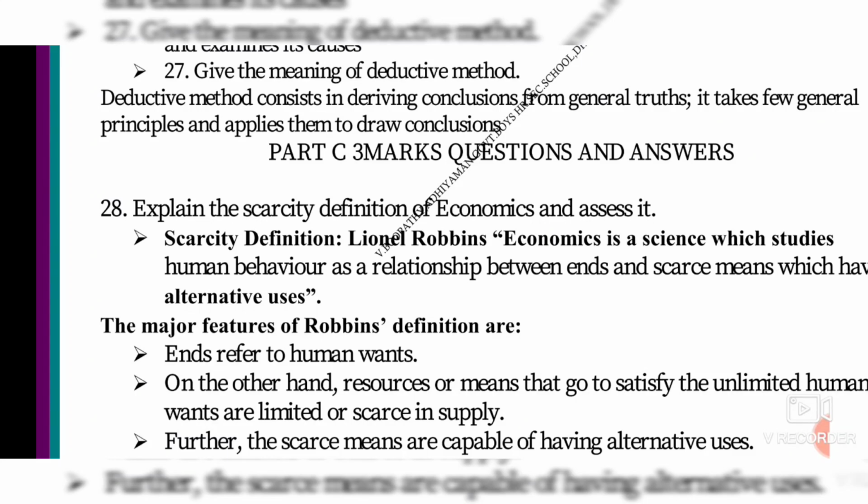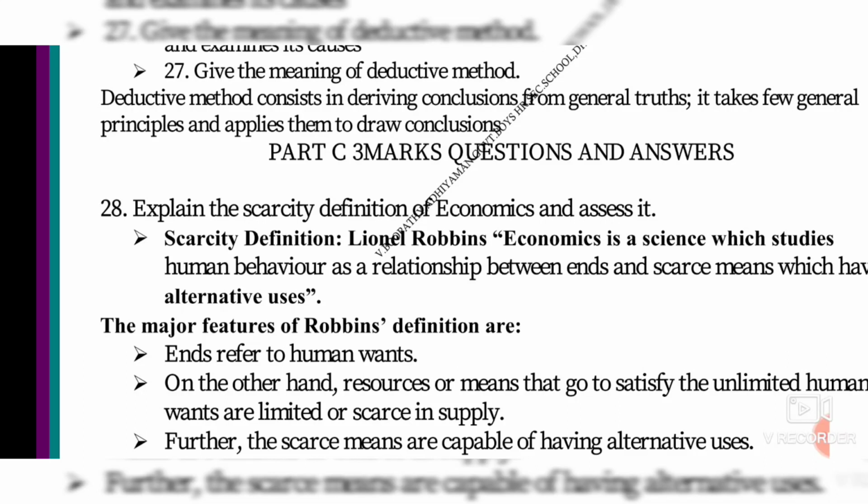At present, students need a mobile or a laptop for their online class, isn't it? When there is a scarcity, a shortage, in a house, if two students are learning, one person will get the mobile and the other person must use a laptop. Like that, they must find alternative uses. That is called shortage. Scarce means shortage. I told you an example.